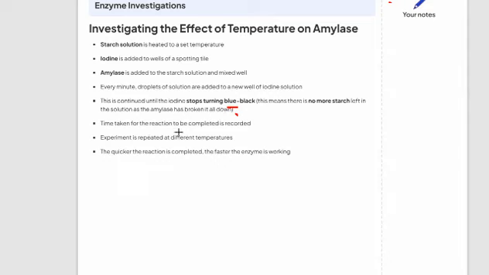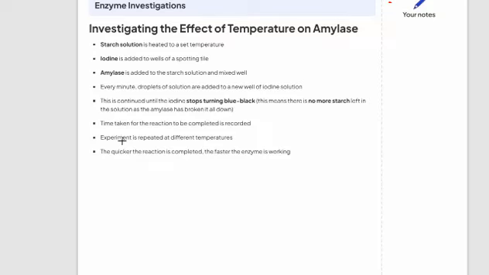Then the experiment will be repeated at different temperatures. We increase the temperature, and once it reaches the optimum temperature, the reaction will be performed fastest. In simple words, the amylase enzyme is used to break down the starch. We add the iodine solution and it will turn blue or black, and then the starch is broken down with the help of the amylase.